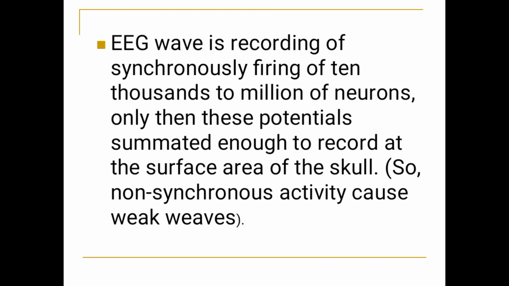When all these neurons fire synchronously, that is, simultaneously, only then will all the potentials be summed up and recorded on the surface of the skull. Weak, non-synchronized activity will cause only weak waves.